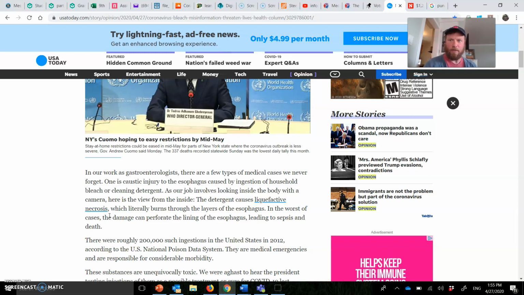Man, I don't think I want to look at the picture of that. Which literally burns through the layers of the esophagus. In the worst cases, the damage can perforate the lining of the esophagus, leading to sepsis and death. There are roughly 200,000 such ingestions in the United States in 2012, according to the U.S. National Poison Data System. Go to logos argument, we're getting some data there.